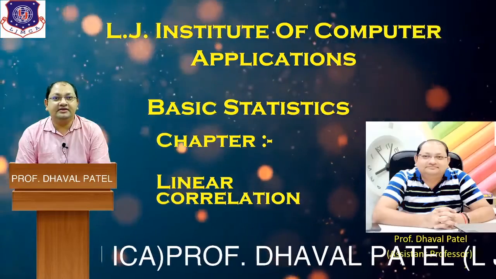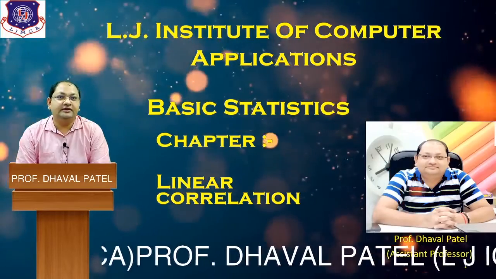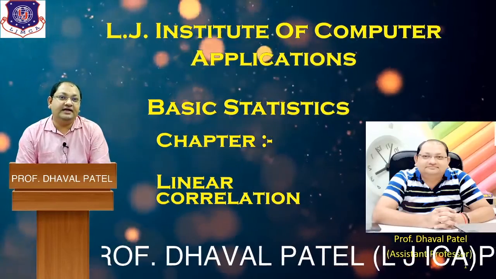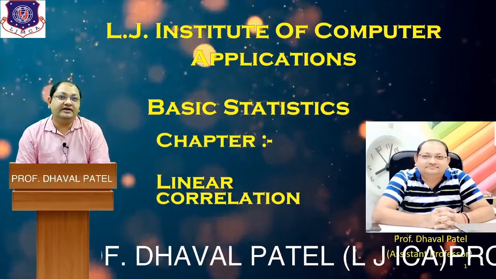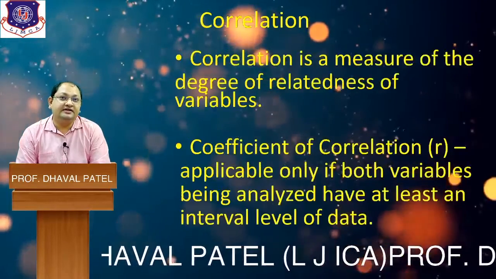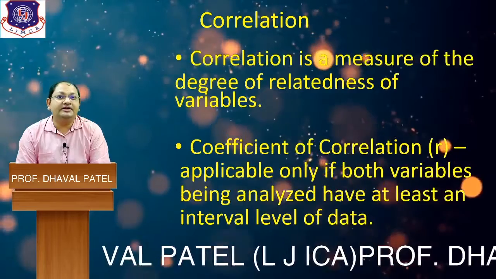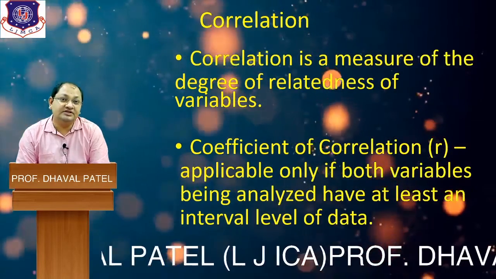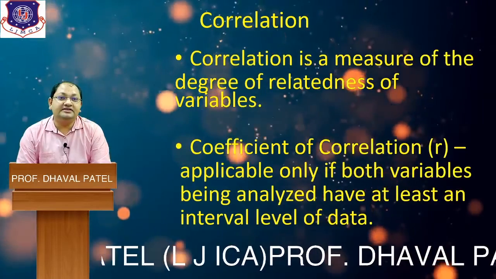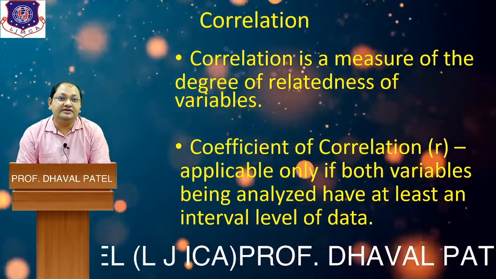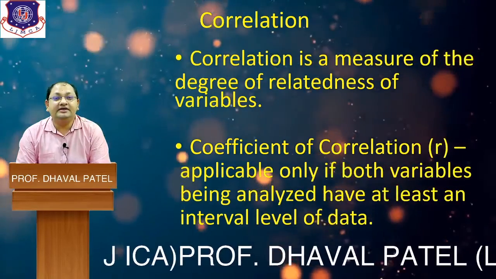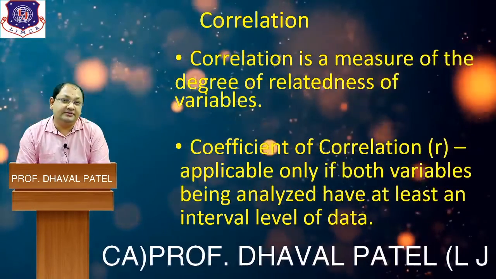Today we discuss correlation and the correlation coefficient. What is correlation? If there exists a cause and effect relationship between two variables x and y, then we can say that these two variables are correlated with each other. Now the question is, what is cause and effect relationship? Cause and effect relationship means if we make changes in the value of one variable, there is an automatic change in the value of the other variable.